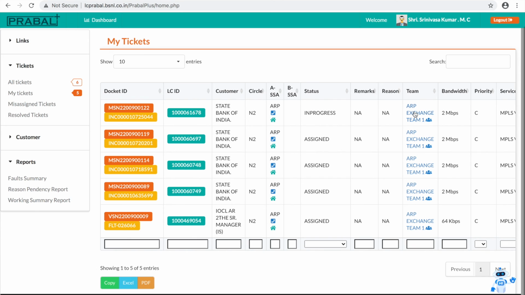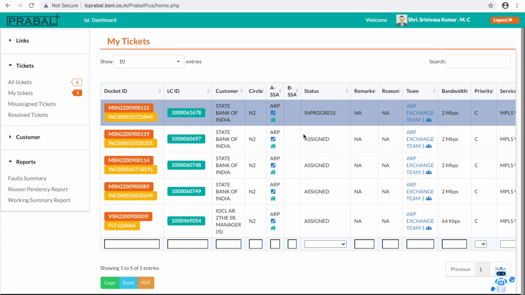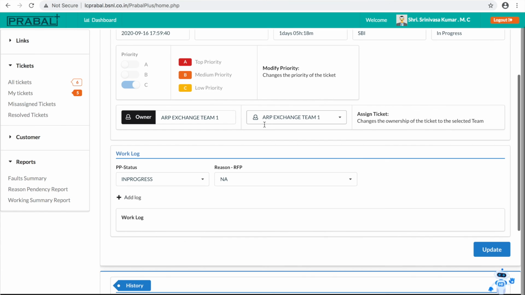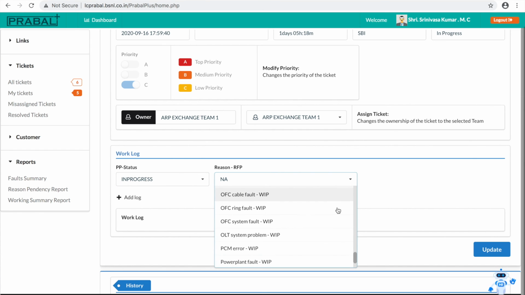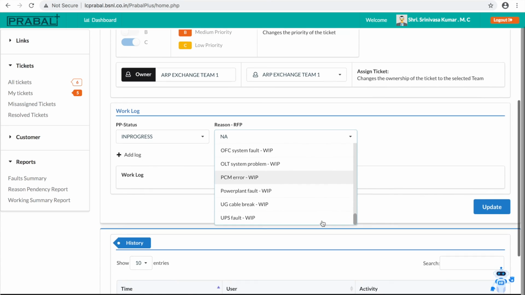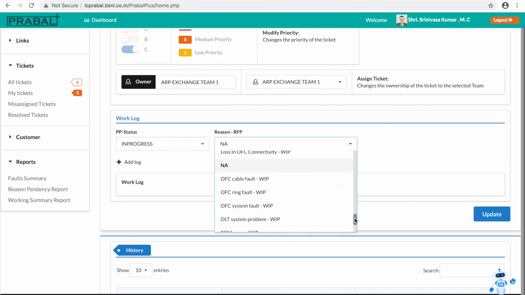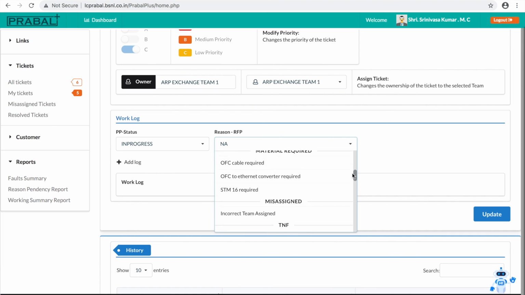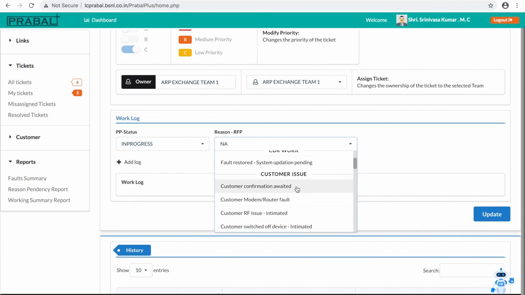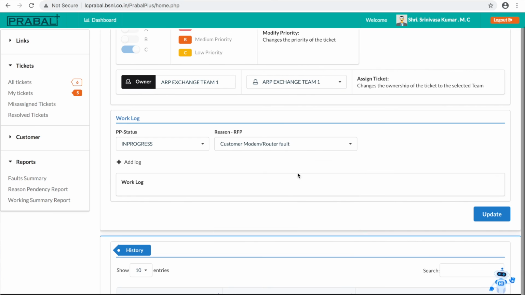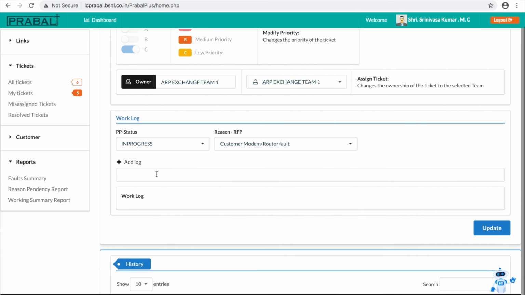Okay, this is also State Bank of India. I will open the ticket. I will change it, now it is in progress. I will feed the RFP. I will put it as a customer end fault. I will update. Okay, this is the customer end. Customer confirmation awaited, customer modem faulty, and I am adding the log, customer modem faulty as per customer